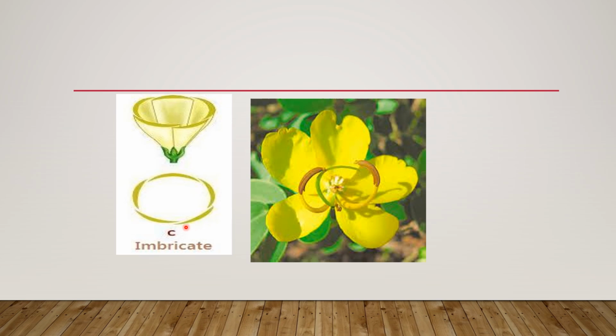So this type of aestivation is imbricate. The other petals or sepals are overlapped like twisted, but it is distinguished by these two petals. Here in this flower, this petal is completely in, and this one is completely out.